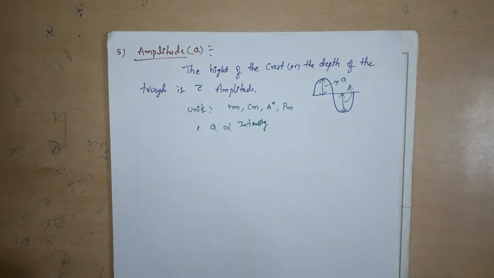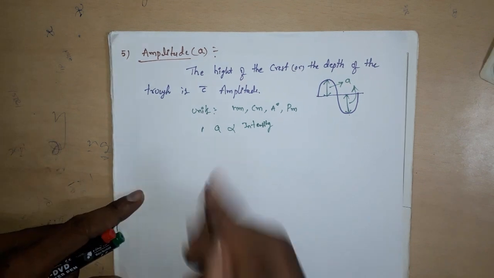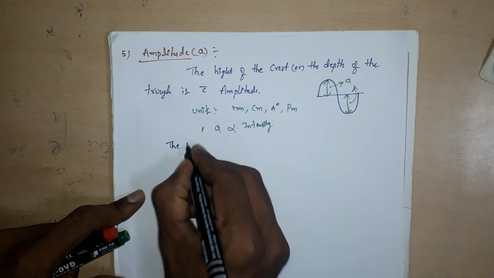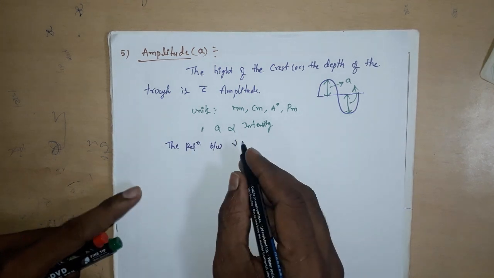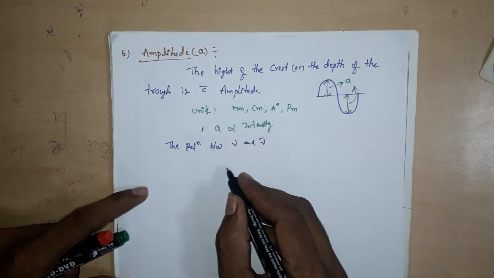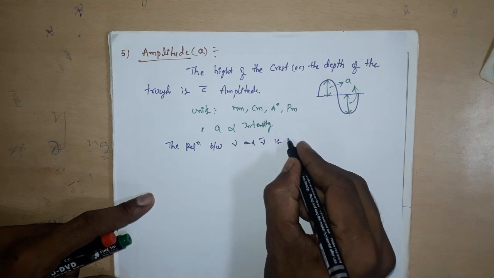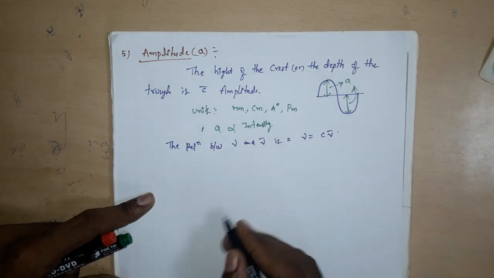These are the characteristic properties of light. One more important point: the relation between frequency and wave number is mu equals c into mu bar.